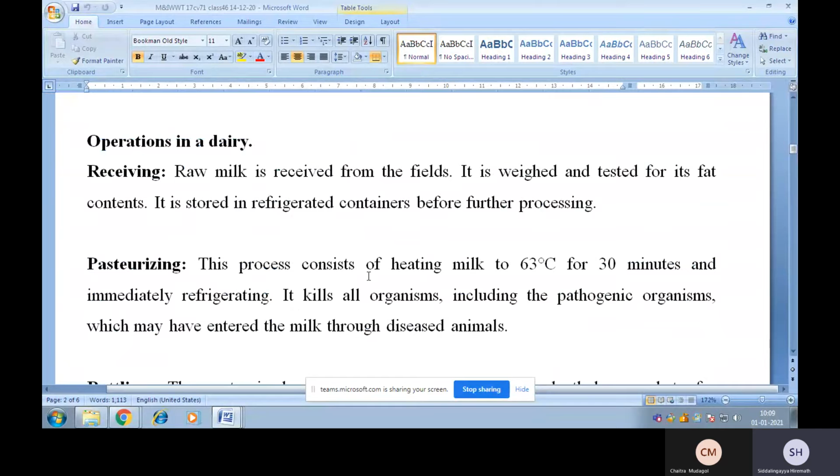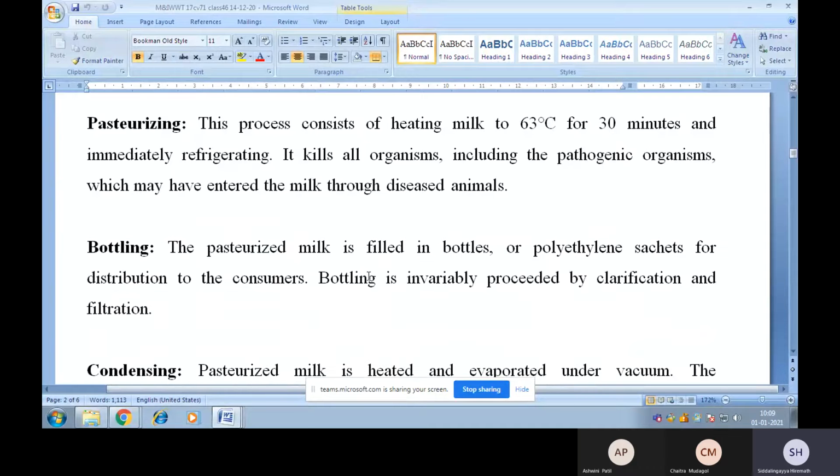Now come to the various operations in a dairy. First operation is receiving. Raw milk is received from the fields. It is weighed and tested for its fat contents. It is stored in refrigerated containers before further processing. Second operation is pasteurizing. This process consists of heating milk to 63 degrees centigrade for 30 minutes and immediately refrigerating. It kills all microorganisms, including the pathogenic organisms, which may have entered the milk through diseased animals.